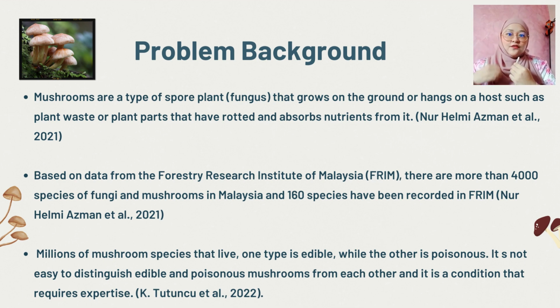Based on the data from the Forestry Research Institute of Malaysia, FRIM, there are more than 4,000 species of fungi or mushrooms in Malaysia, and 160 species have been recorded in FRIM. Around the world, there are millions of mushroom species that have two types, which are edible and poisonous. It is not easy to identify which one is poisonous and which is edible.